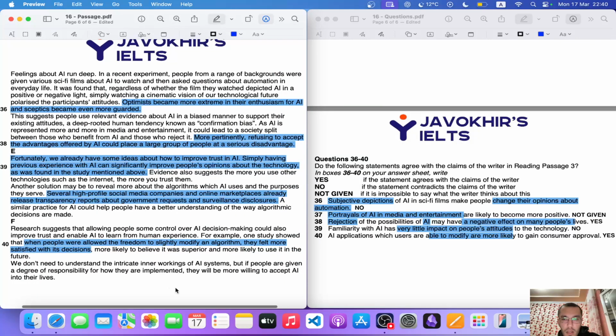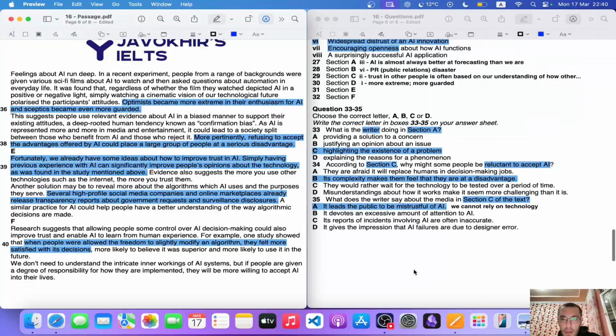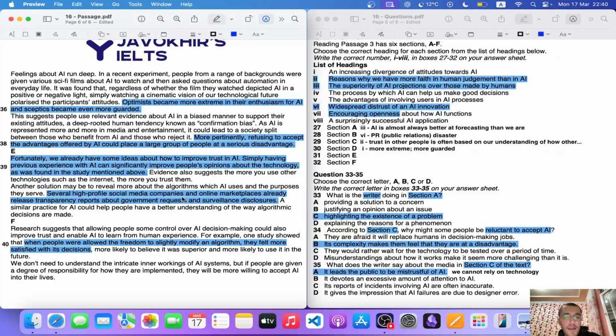Now regarding these, E is basically encouraging openness about how AI functions. Is that the case? Let me remove first of all. This one we did that. We removed 4, and a surprisingly successful AI application. Encouraging openness.